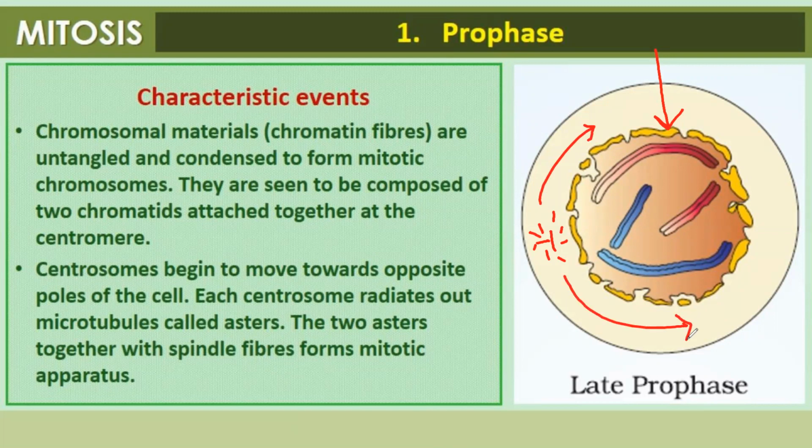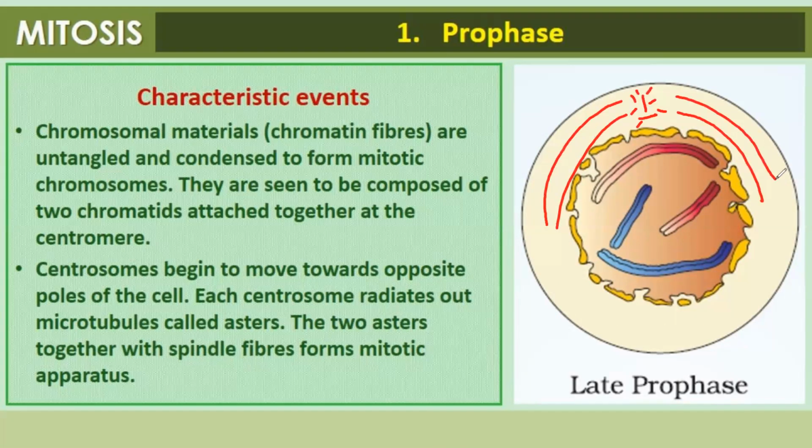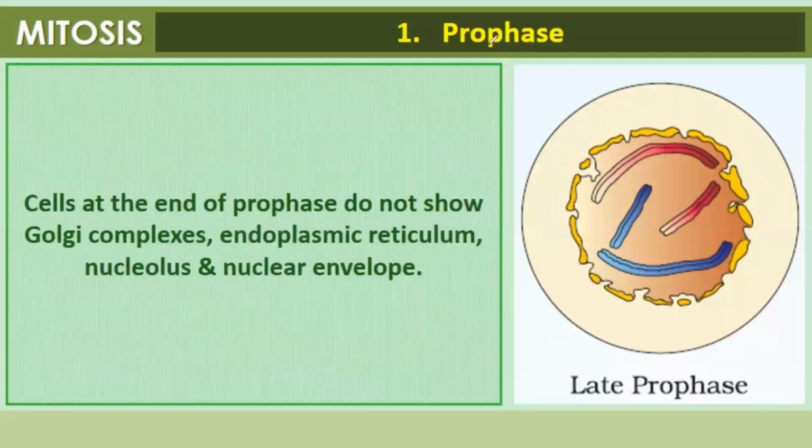Each centrosome radiates out microtubules called asters. The 2 asters together with spindle fibers form the mitotic apparatus. Now, how does it work? This is the centrosome. It will start forming asters. These are the spindle fibers, and together this entire structure is known as the mitotic apparatus. Cells at the end of prophase do not show Golgi complexes, endoplasmic reticulum, nucleolus and nuclear envelope.